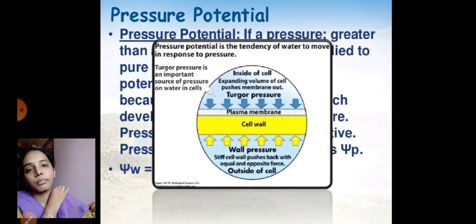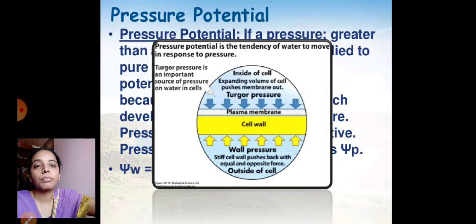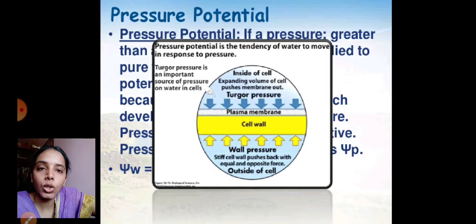So next one, that is pressure potential. The pressure potential involves the tendency of water to move in response to pressure. So here the turgor pressure is an important source of pressure on the water in the cell.